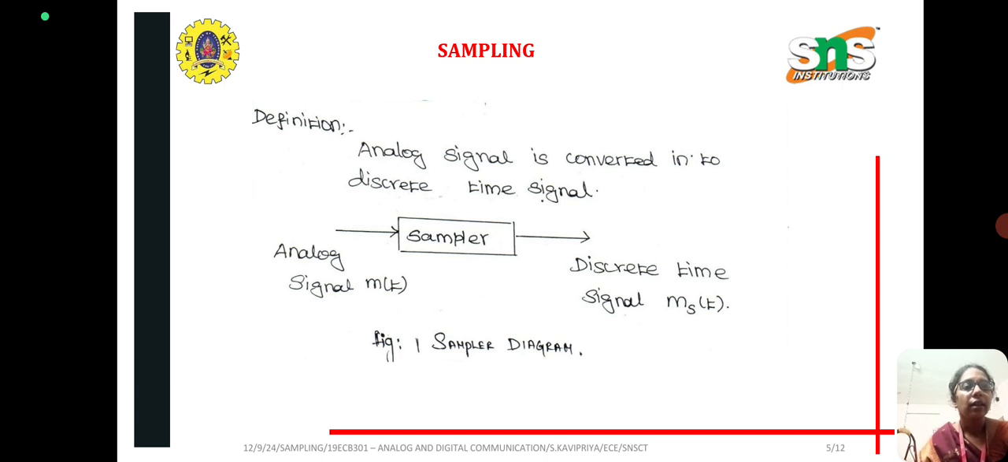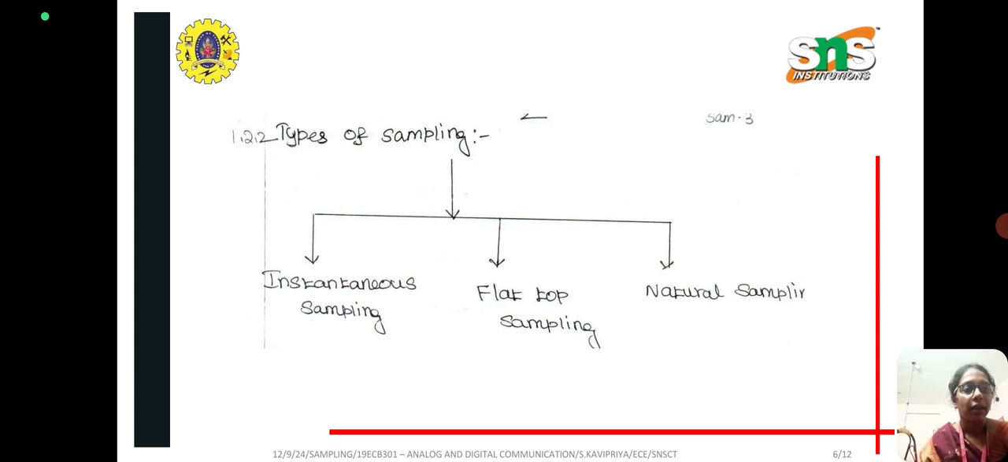And next is a definition for sampling. Here in sampling, an analog signal is converted to a discrete time signal. So the input is an analog signal and the output is a discrete time signal, so discrete in time. The types of sampling are instantaneous sampling, flat top sampling and natural sampling.